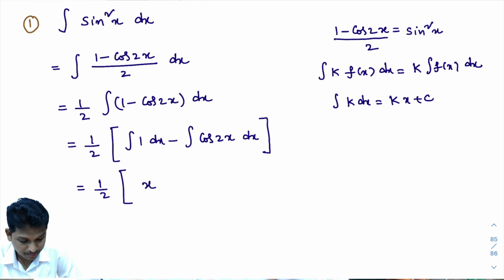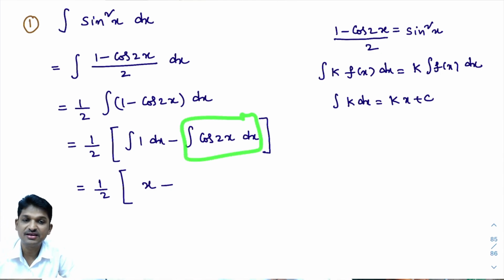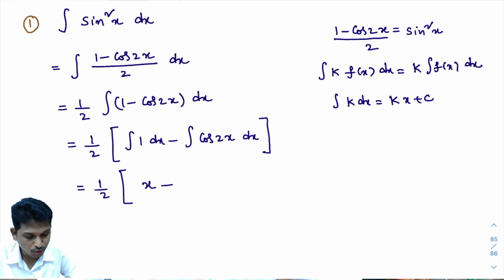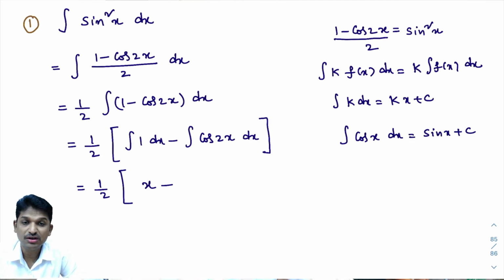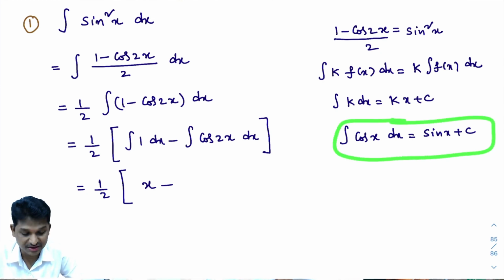1 into x minus, look at this one, integral of cos 2x dx. To do this problem, you must be good in module number 2. In module number 2, I'll quickly recall. You learned that integral of cos x dx is sin x plus c. This is the formula you learned in first class.